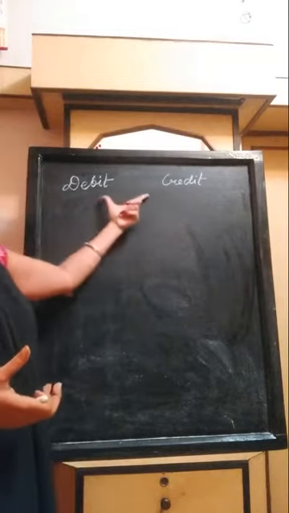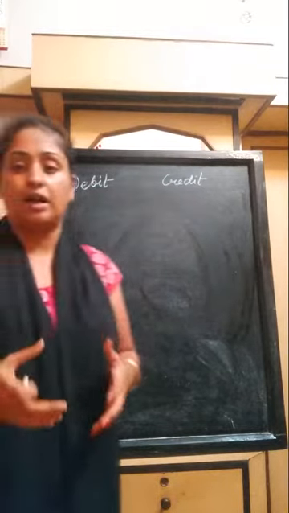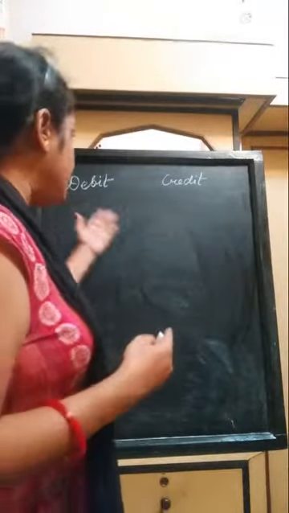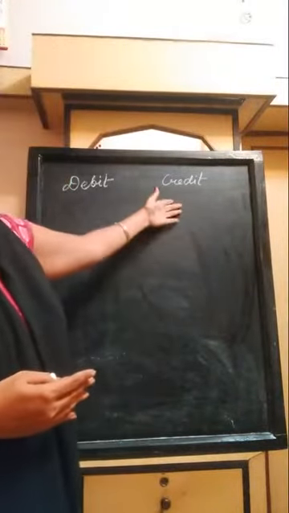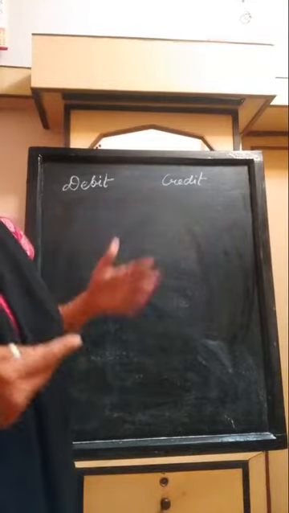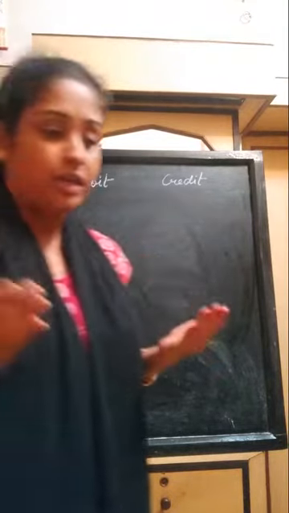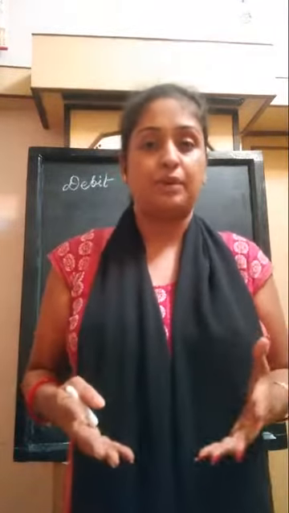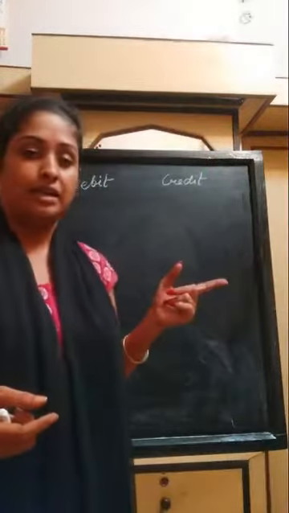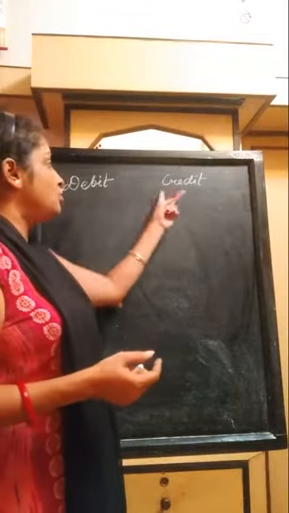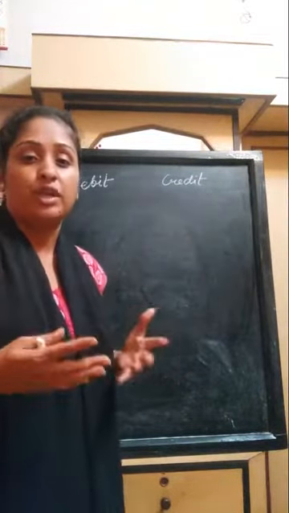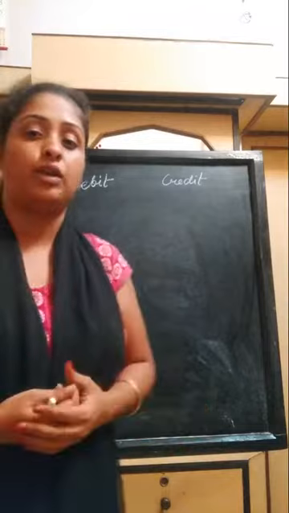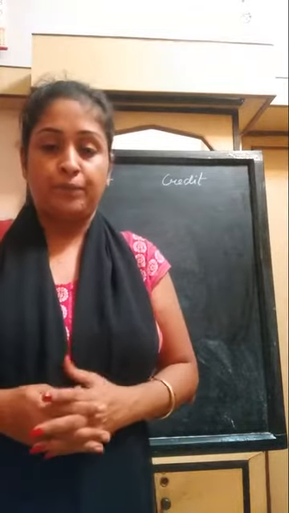These are very new but very important terms in accounting. Now let me explain to you what this debit and credit actually means. The whole accounting is based upon the guiding principle of debit and credit. Debit and credit are the two guiding principles upon which the whole of accounting theory is based.